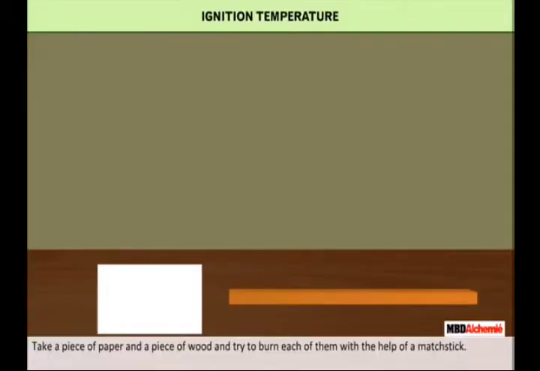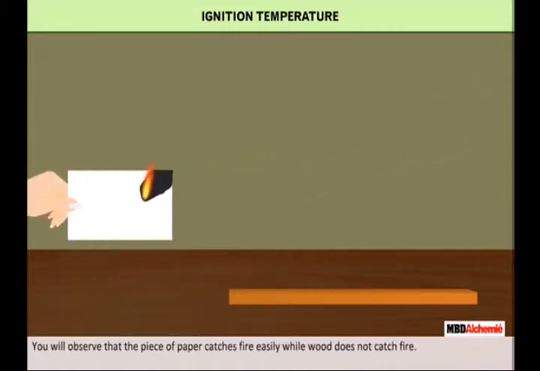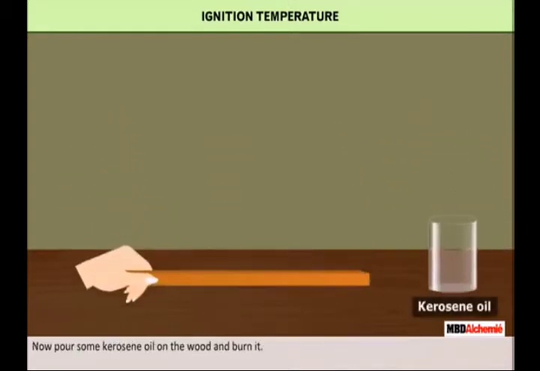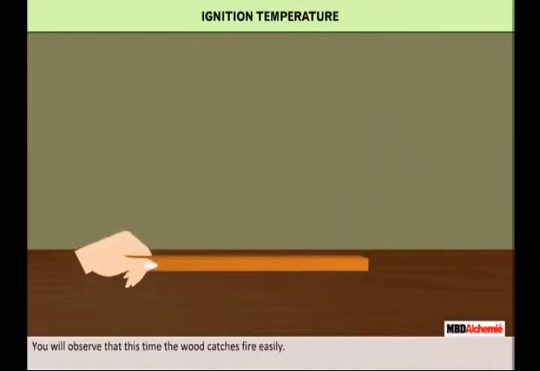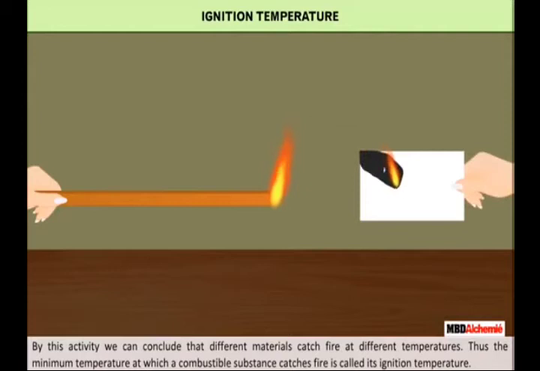Ignition temperature. Take a piece of paper and a piece of wood and try to burn each of them with the help of a matchstick. You will observe that the piece of paper catches fire easily, while wood does not. Now pour some kerosene oil on the wood and burn it. You will observe that this time the wood catches fire easily. By this activity, we can conclude that different materials catch fire at different temperatures. Thus, the minimum temperature at which a combustible substance catches fire is called its ignition temperature.